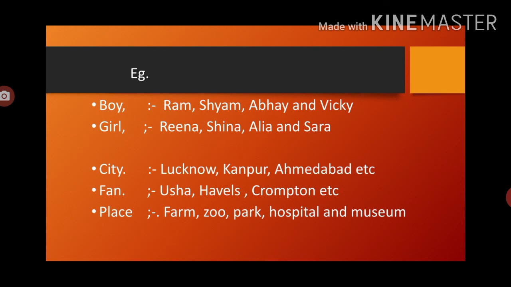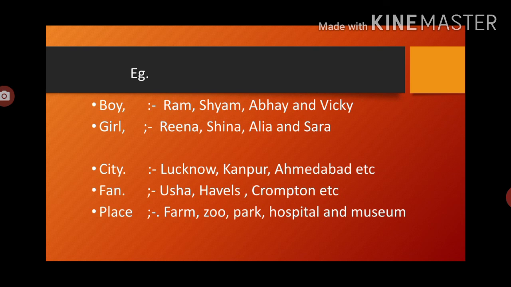Now Lucknow, Kanpur, Ahmedabad. What is the common over here? What common noun is here? Because this is the name of a big city. So city is the common noun which we introduced here. Now Usha, Havells, Crompton, these are the types of things, these are the kinds of thing. So what do we use as a common noun?